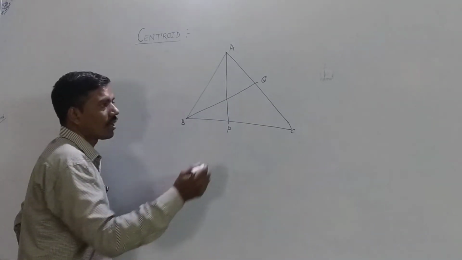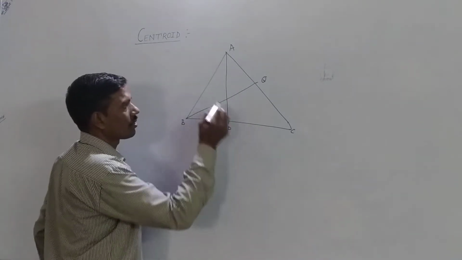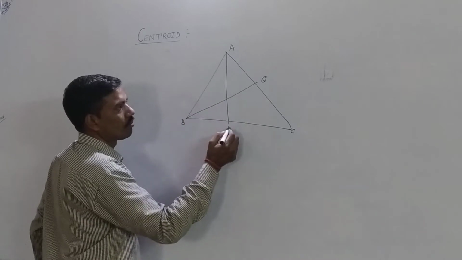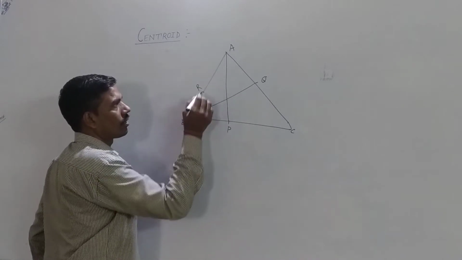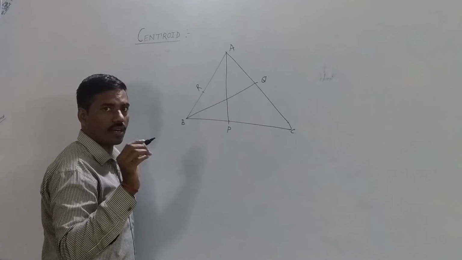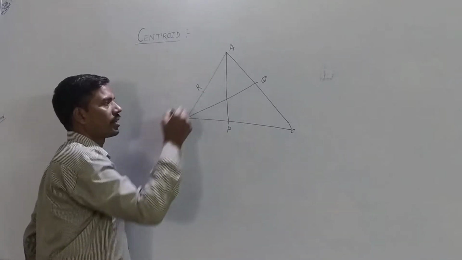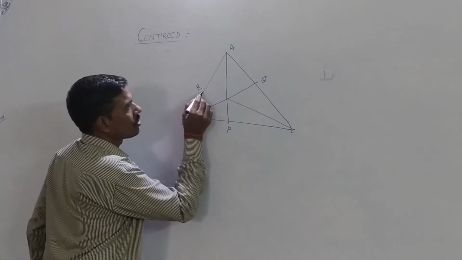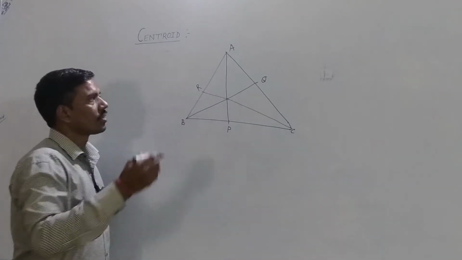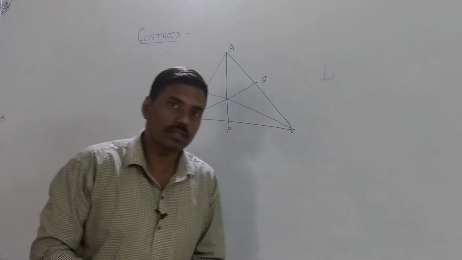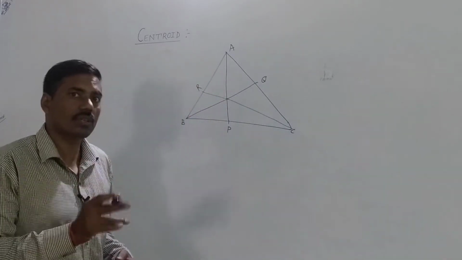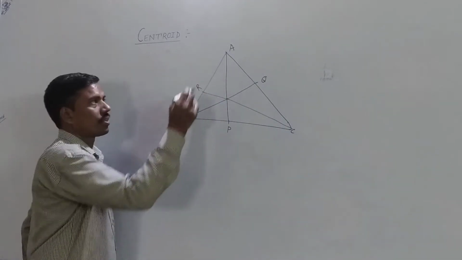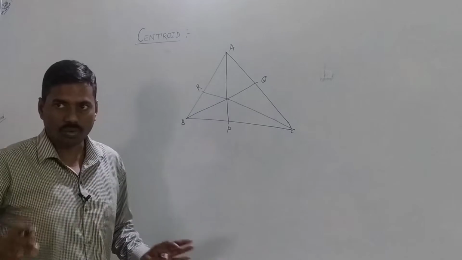Okay, then another point, assuming point R as the midpoint of side AB, and if we join C to R, then CR is the third median, of the third side of triangle ABC, that is AB. Okay, clear?